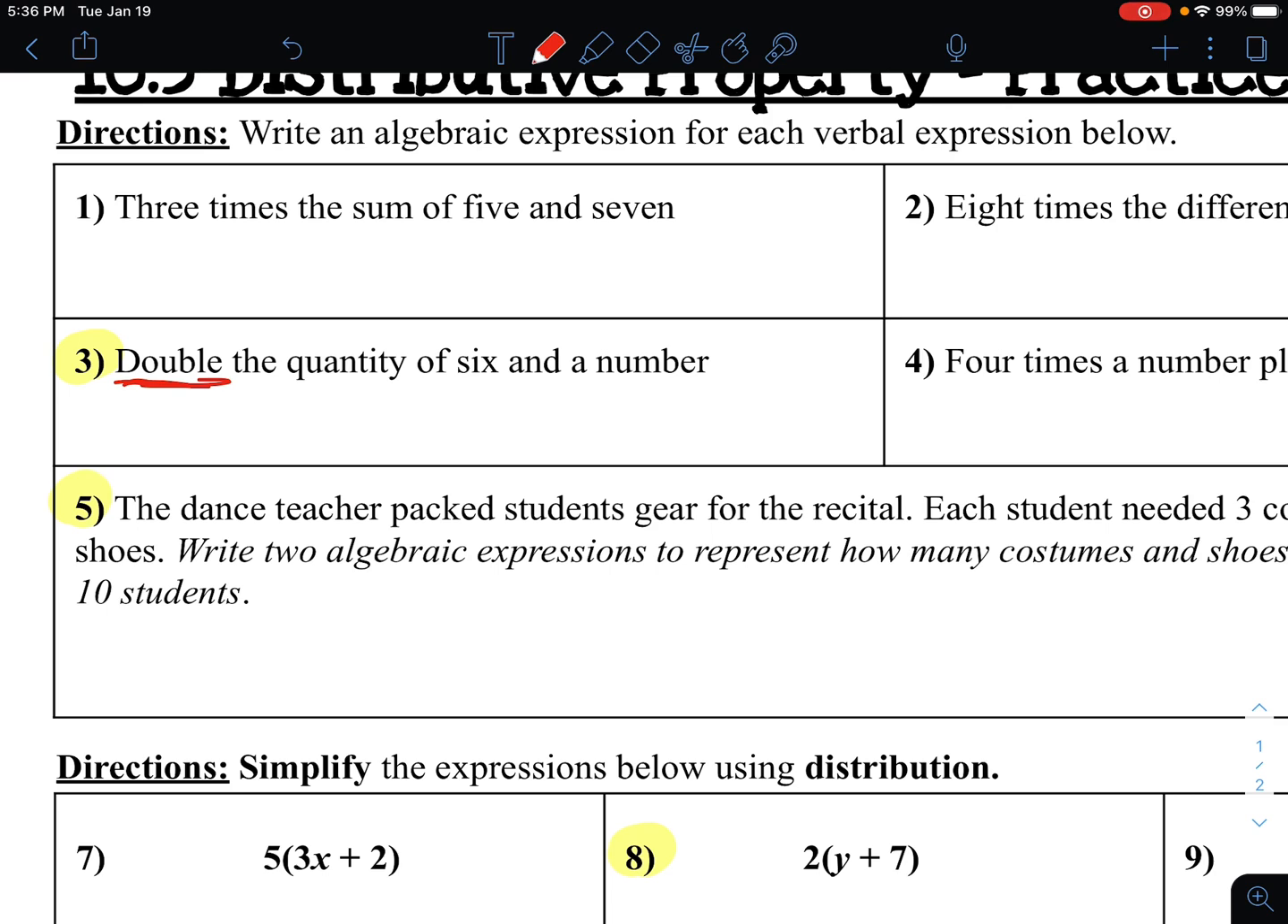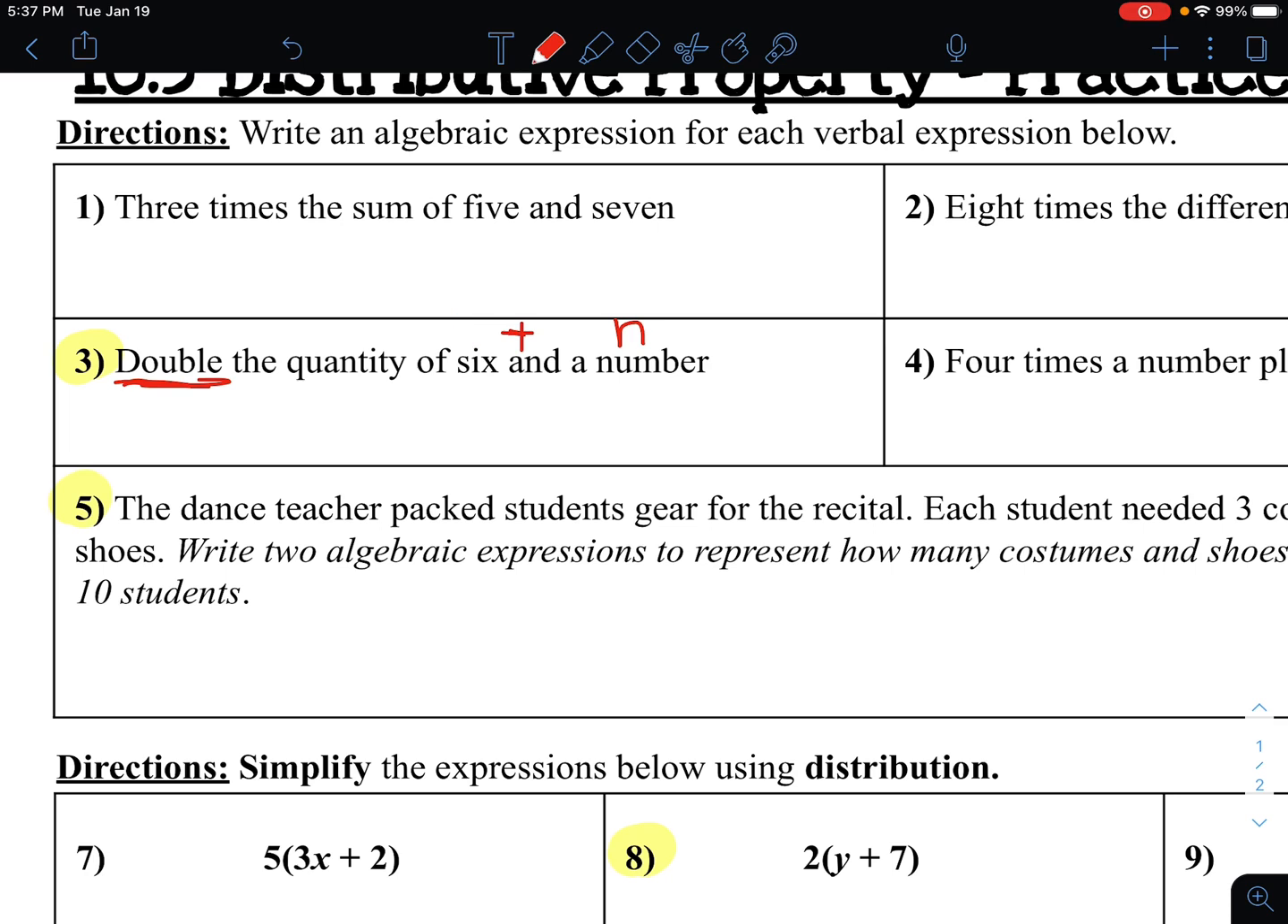Well, 2 times what? You're 2 times the quantity of 6 and a number. Quantity is like the amount of 6 and a number. 6 and a number means it's 6 plus some number. Now, we don't know what that number is, so we're going to use a variable. You can use x or y. I'm going to use n as my variable. And 6 is just 6, so you could just say double the quantity of 6 plus n.